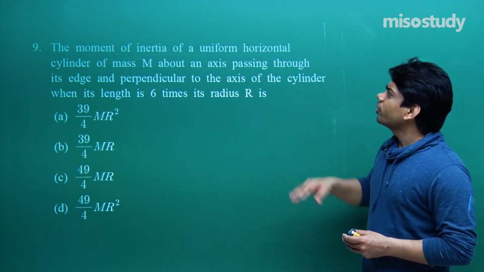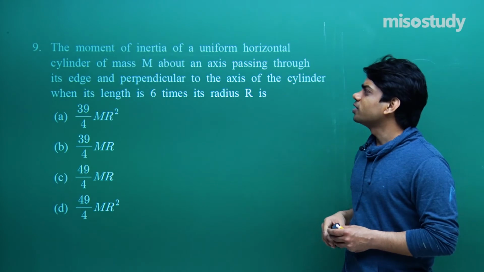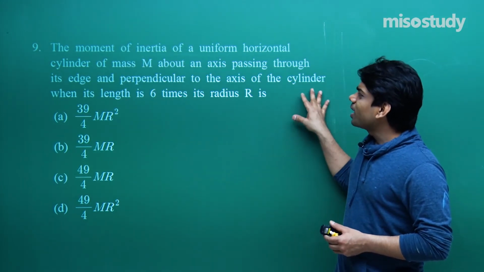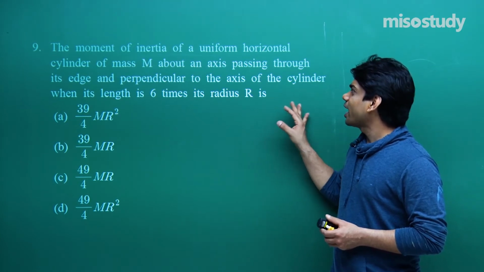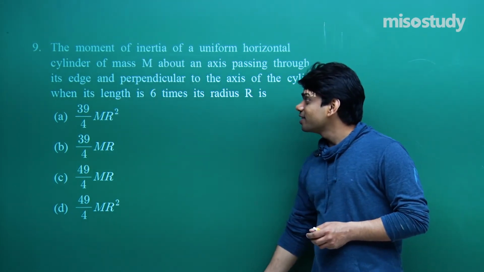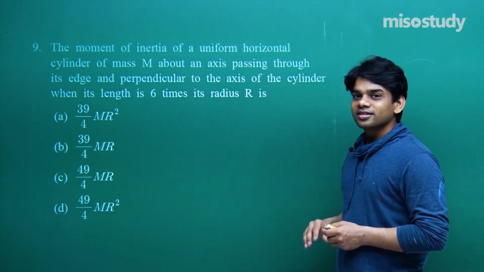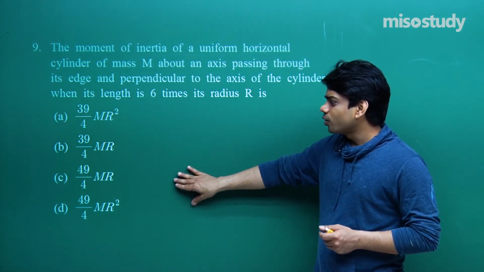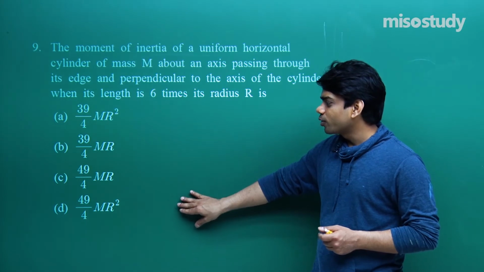Ninth one: the moment of inertia of a uniform horizontal cylinder of mass m about an axis passing through its edge and perpendicular to the axis of the cylinder, when its length is 6 times its radius r, is: (a) 39 by 4 mr square, (b) 39 by 4 mr, (c) 49 by 4 mr, (d) 49 by 4 mr square.